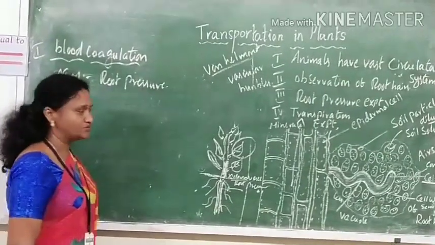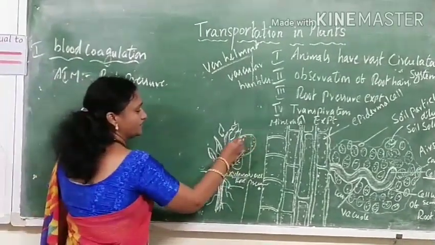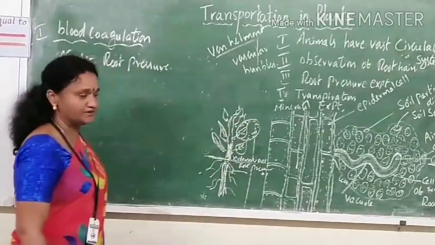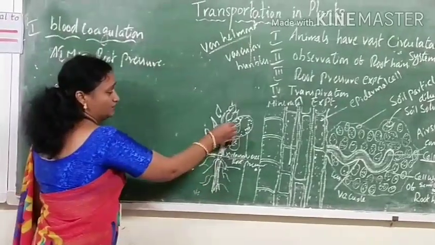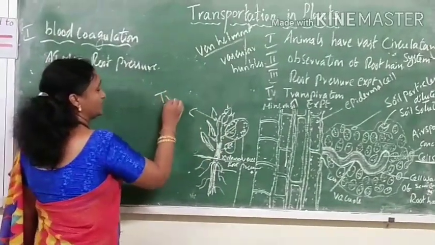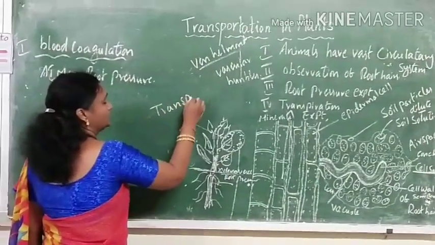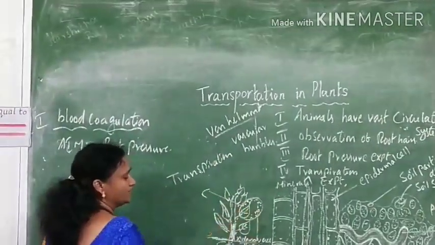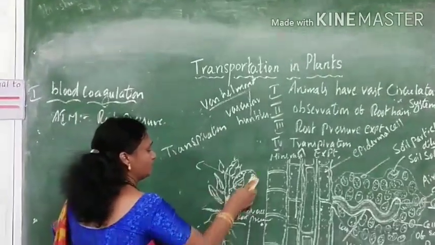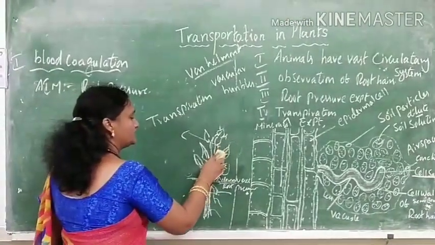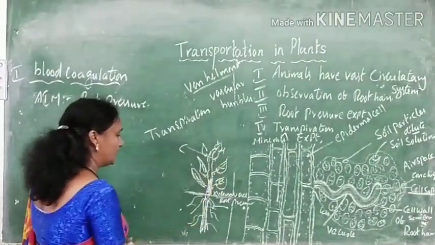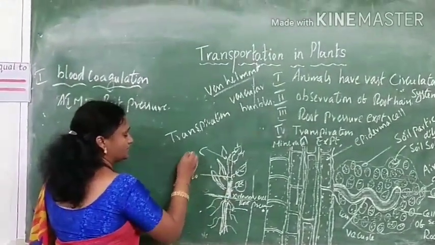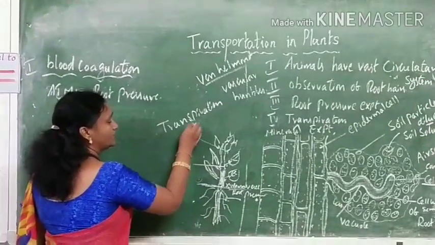Next day morning when we observe, we see droplets of water in the polythene cover. So that is, the plant has undergone the process of transpiration. Because of the transpiration, we observe the droplets of water in the polythene cover. So this transpiration process will be helpful for the formation of a continuous stream of water molecules to the upper